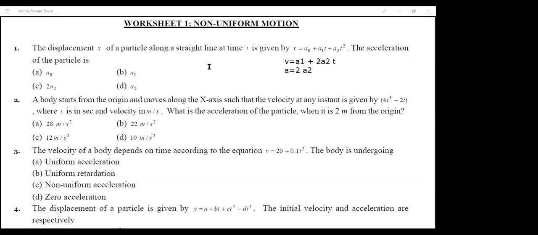When I double differentiate it, I will get acceleration. First, when I differentiate it one time, the velocity will be a1 plus 2a2 t. And when I differentiate that velocity equation, I will get 2a2. Okay, fine. Means you understood how to double differentiate it. Help me out with the second. Yes, sir. I'm actually doing that one only. Can you just give me 5 minutes? No, 5 minutes is too long, just 2 minutes. Okay.